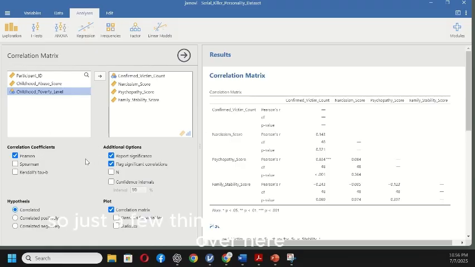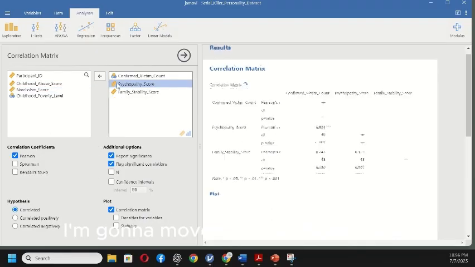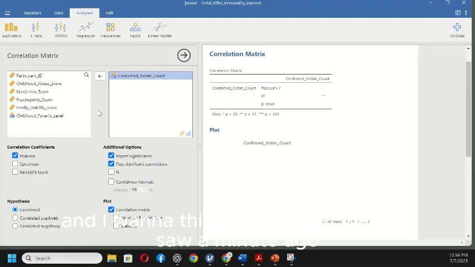So just a few things you want to watch for over here. I'm going to move some of these things back to the other side. And I want to think about what we just saw a minute ago with the correlation between variables being explored in a one versus a two-tailed exploration. So remember, when it's two-tailed, I'm looking at whether or not there's a correlation, period. Okay? I don't know, for whatever reason, I'm exploring. It could be positive. It could be negative. But I have that alpha level there, and I'm splitting my probability of finding that into two extremes.